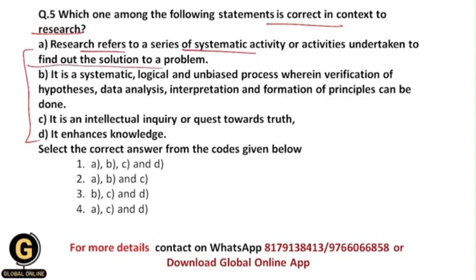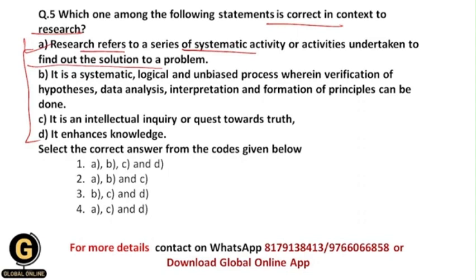This is really the easiest, and we have seen many times what exactly research is. Research is a systematic activity, because here we follow the scientific procedure and we do research because we want the solution to our problem, and that's why the first statement is correct in context to research.